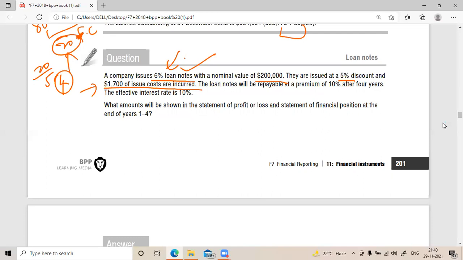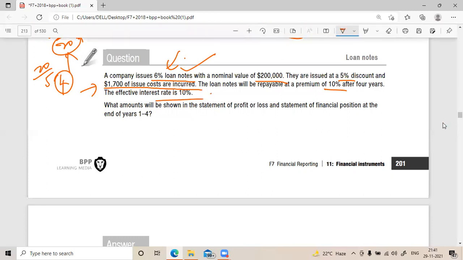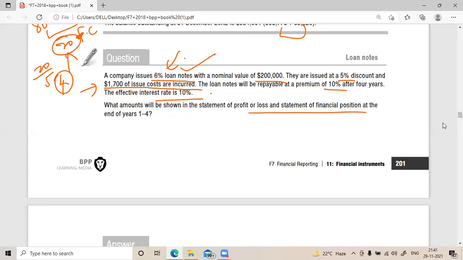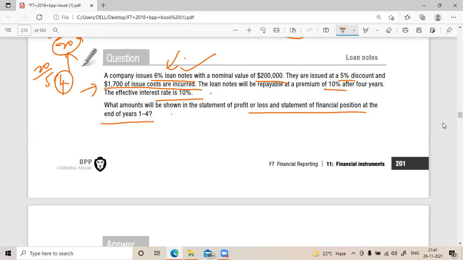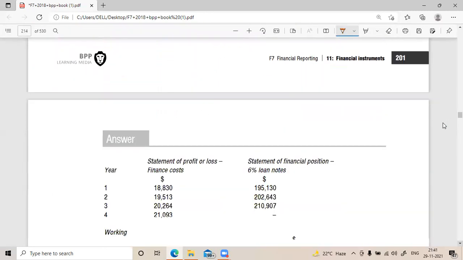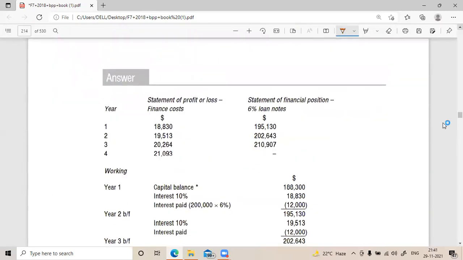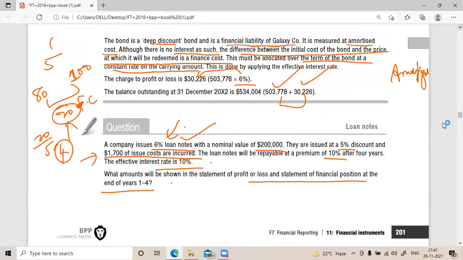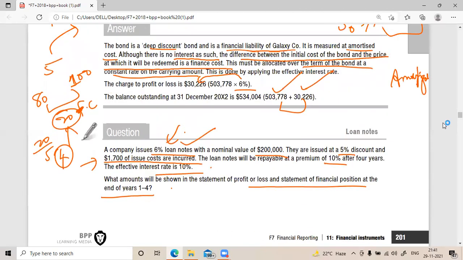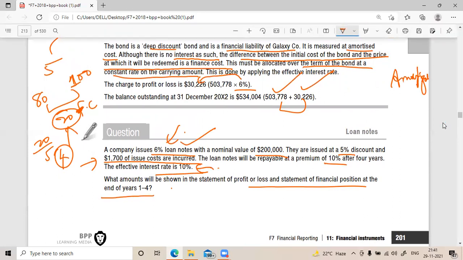Okay, sir. Loan notes will be repayable at a premium of this after 4 years. Effective interest rate is this. The amounts will be shown in the statement of P&L and financial position at the end of year 4, like 1 to 4 years. So what we'll do is finance cost. How? What is the effective interest rate? How much? 6%, now. The company has issued the loan notes at 6%.